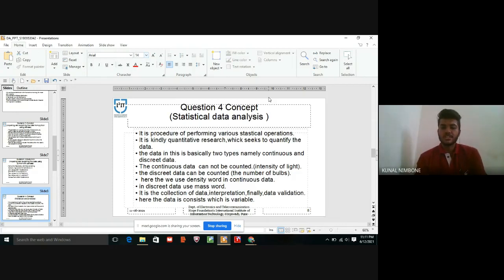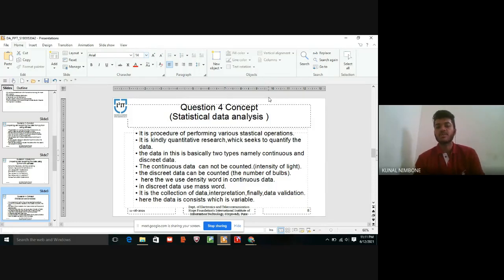The data is basically of two types, namely continuous and discrete data. Continuous data cannot be counted. For example, the intensity of light we can measure, but not count. This is the example for continuous data.